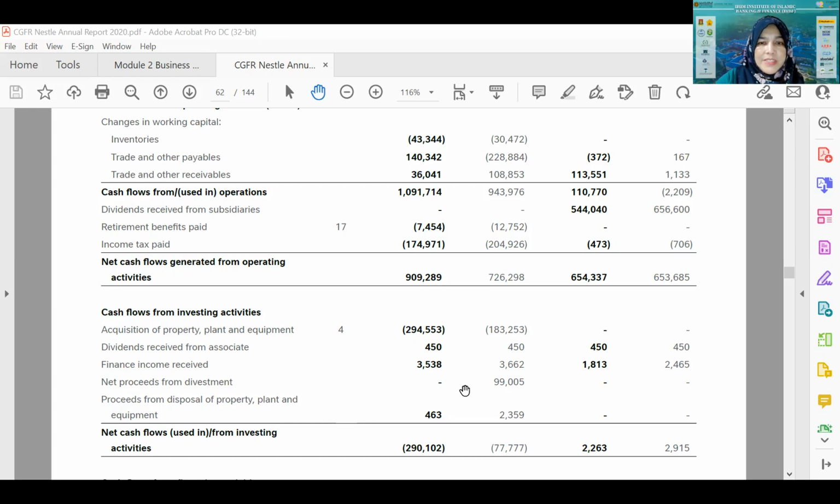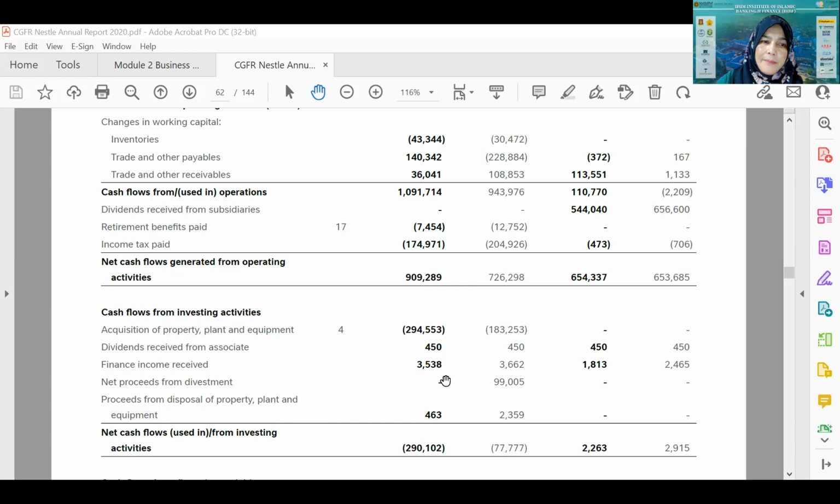Net proceed from divestment. What it means is net proceed or net revenue from the sale of any asset, whether they sell property, plant, or equipment, or whether they sell the investment. So this will be reported here. Net proceed means the net income after they deduct all the expenditure related to the divestment of that particular asset. Divestment means sale, right?